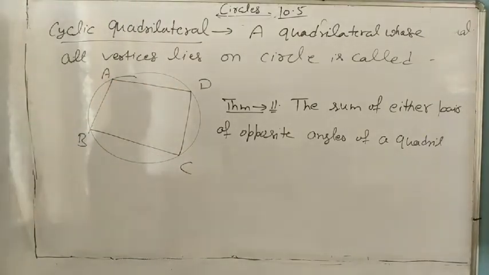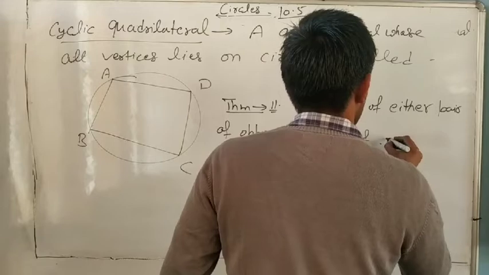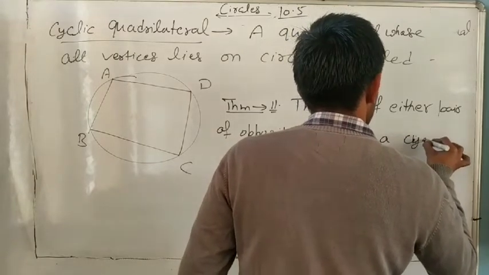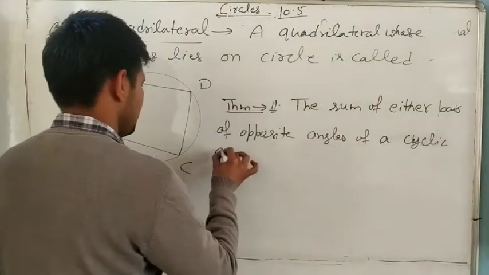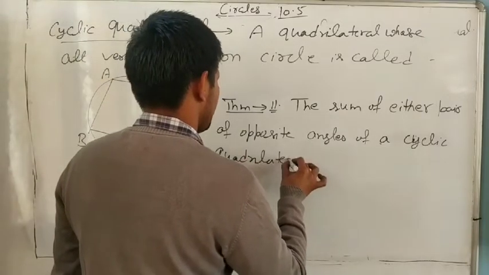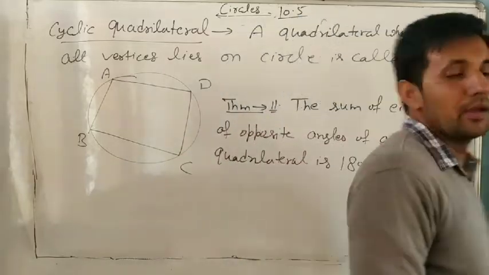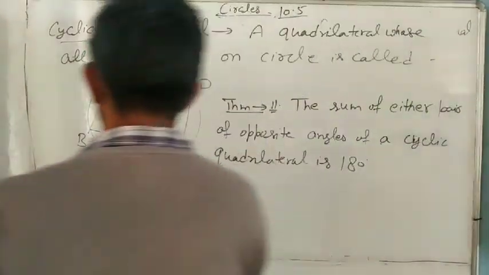If the sum of either pair of opposite angles of a cyclic quadrilateral is 180 degrees. Understand it?